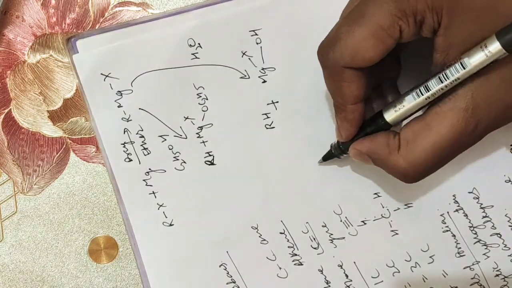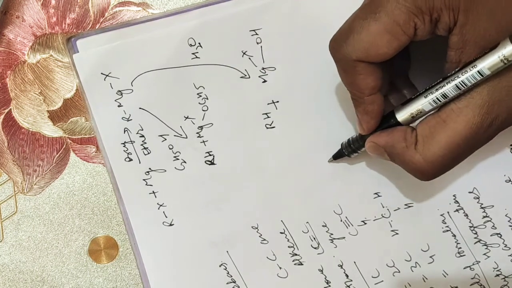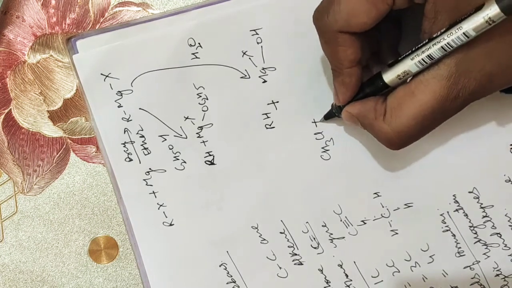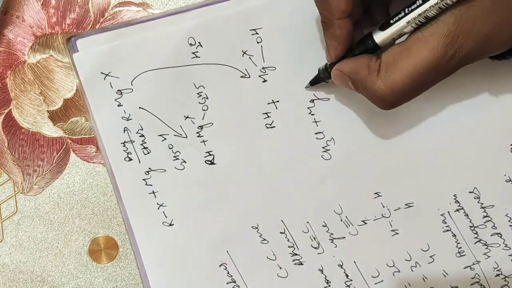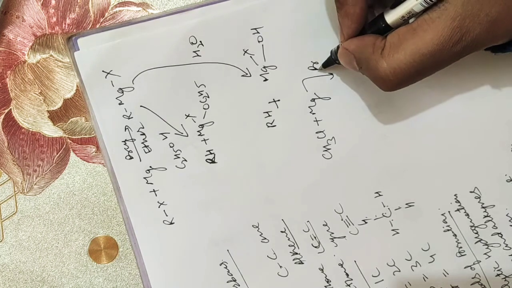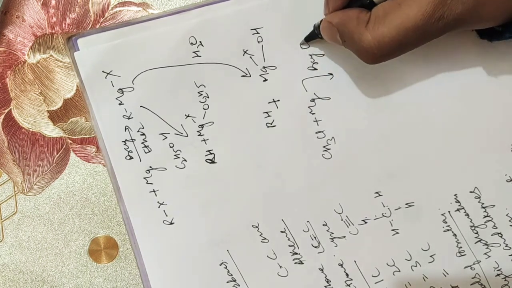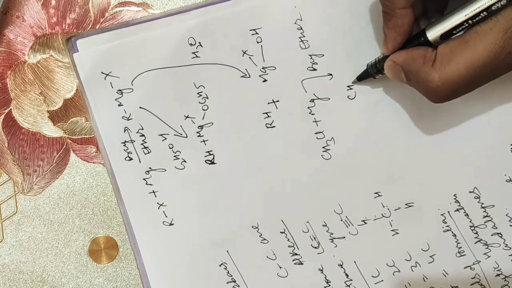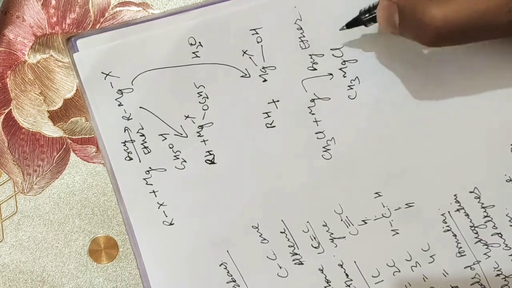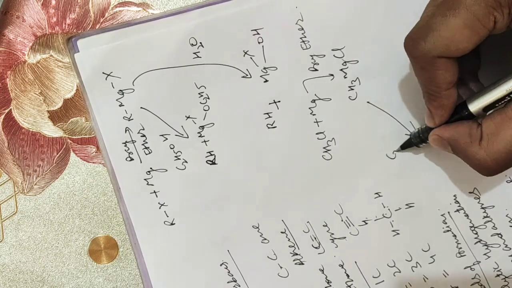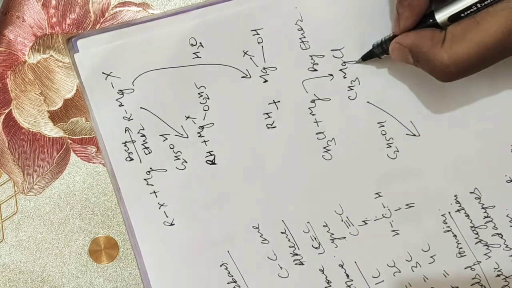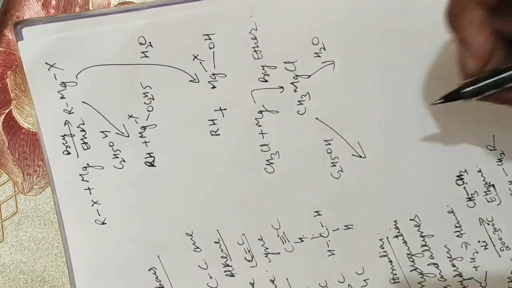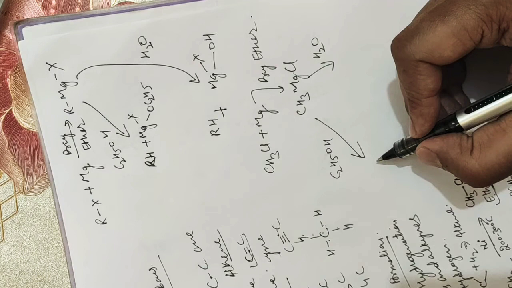Suppose we are reacting methyl chloride, that is CH3Cl, with magnesium in the presence of dry ether. It will form the Grignard reagent, that is CH3MgCl. When we treat it with ethanol, C2H5OH, or water, it will give rise to the alkane.